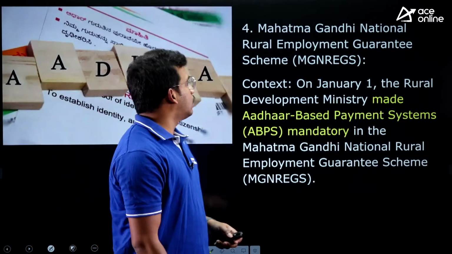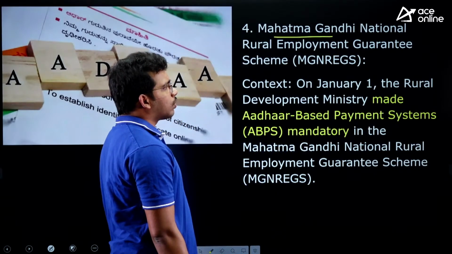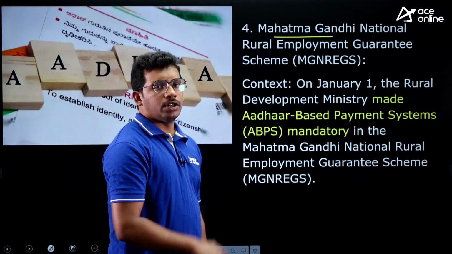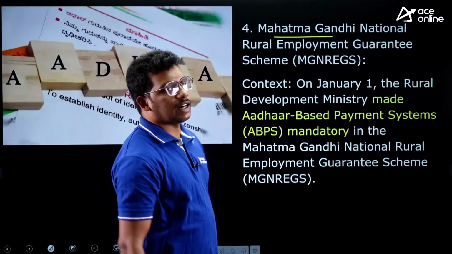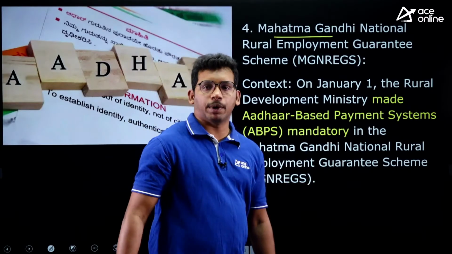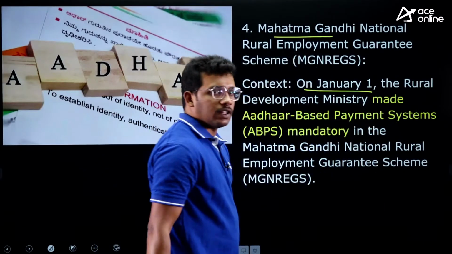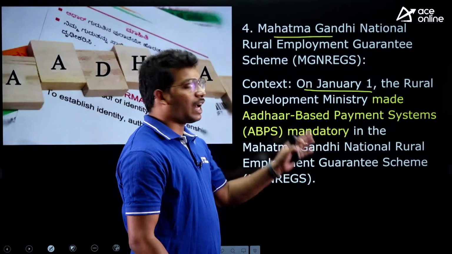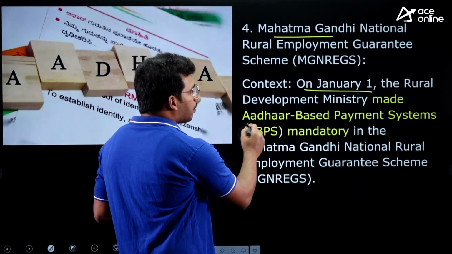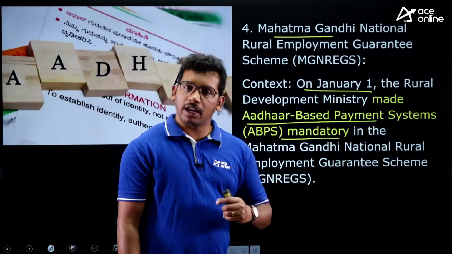Okay, we'll move ahead to the next article: Mahatma Gandhi National Rural Employment Guarantee Scheme, or MGNREGA. Let's understand the context, then we will go about the scheme as well as Aadhaar based payment systems. On January 1st this year, the Ministry of Rural Development announced that Aadhaar based payment systems are mandatory in case of the MGNREGA scheme.